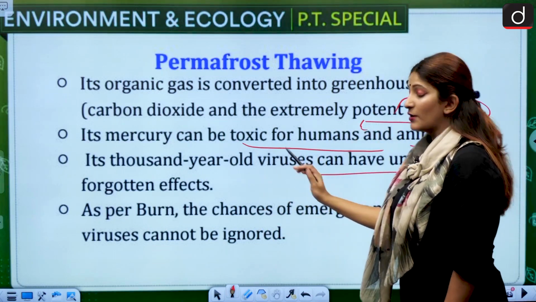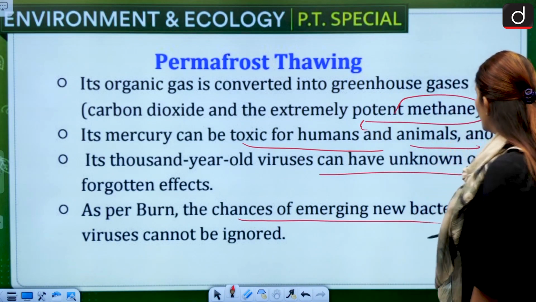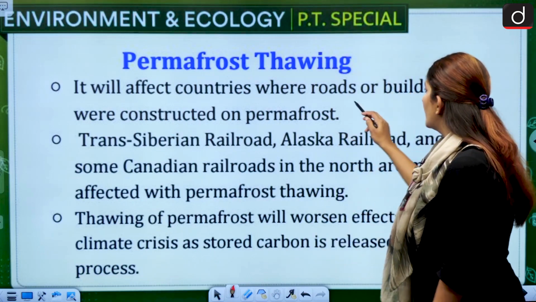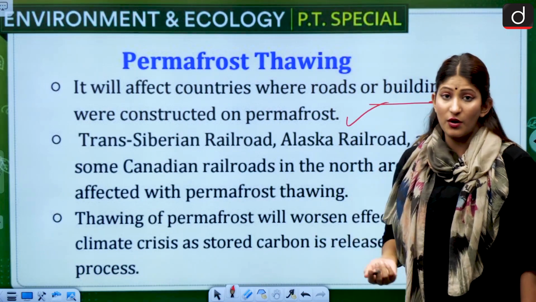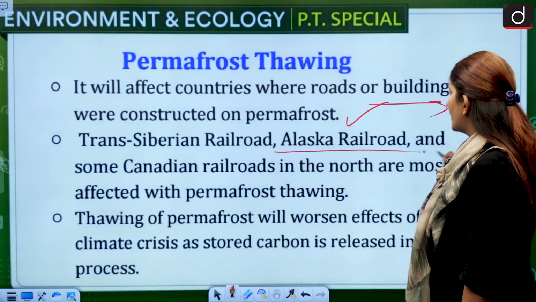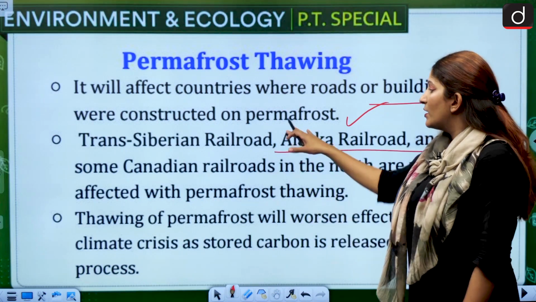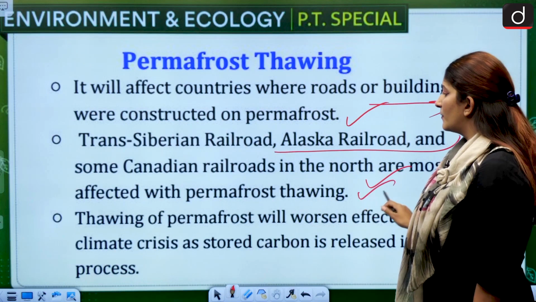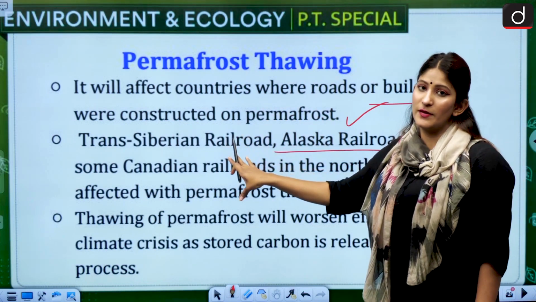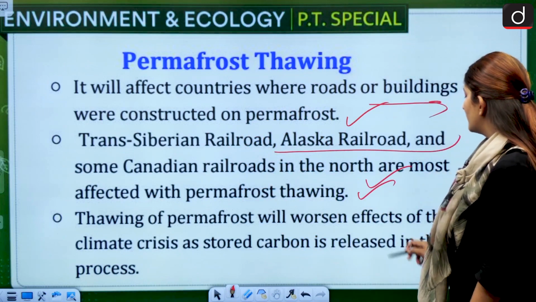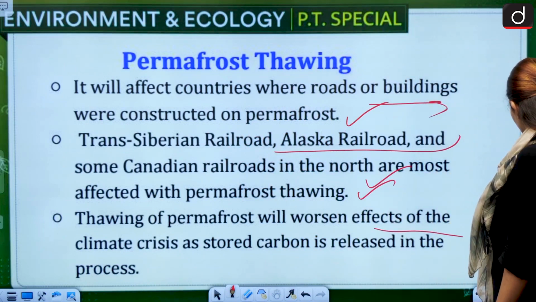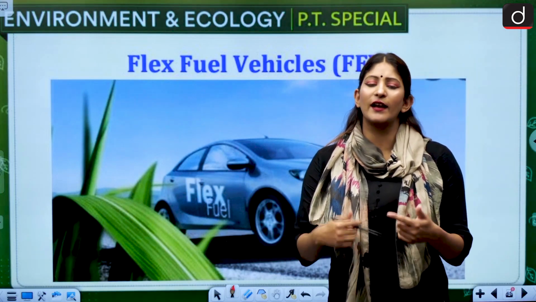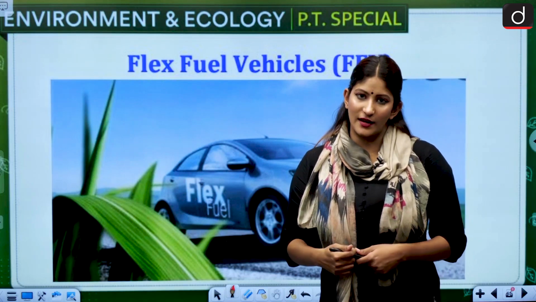As per the President, the chances of an emerging new bacteria or viruses cannot be ignored with respect to permafrost thawing. It will affect countries where roads or buildings were constructed on permafrost, of course, and the Trans-Siberian Railroad, Alaskan Railroad, and some Canadian Railroad, because these are the regions which are very close to the Arctic in the north and are most affected by permafrost thawing. These are the regions that will be impacted the most. Thawing of permafrost will worsen the effects of the climate crisis, of course, because whatever has been stored in the permafrost will be released again. That will create a vicious cycle of more release and more havoc to the entire globe.